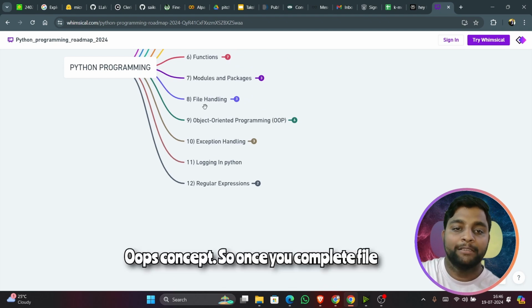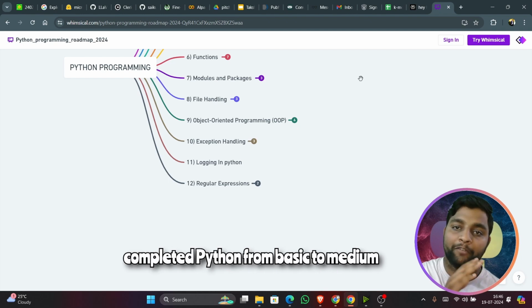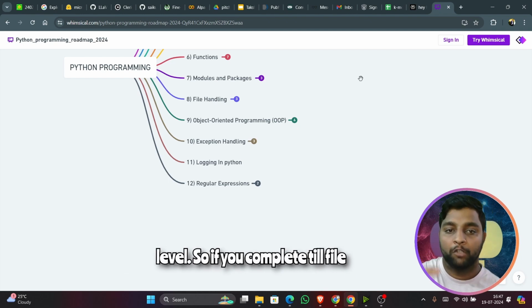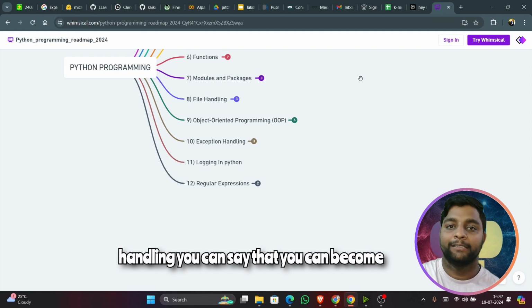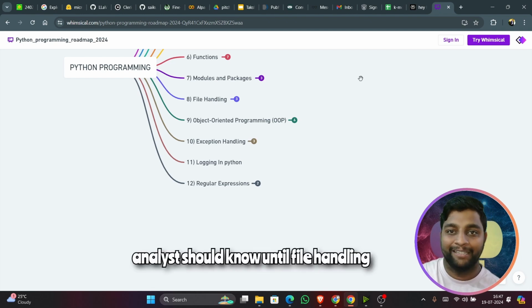OOPS concept. Once you complete file handling, you can ensure that you have completed Python from basic to medium level. If you complete till file handling, you can say that you can become a data analyst. A data analyst should know until file handling.